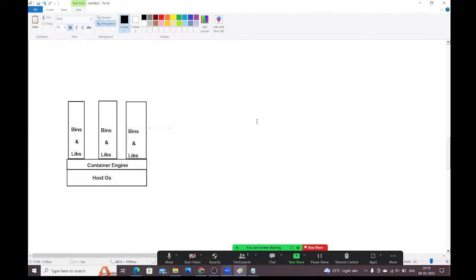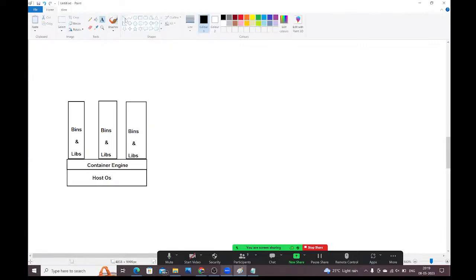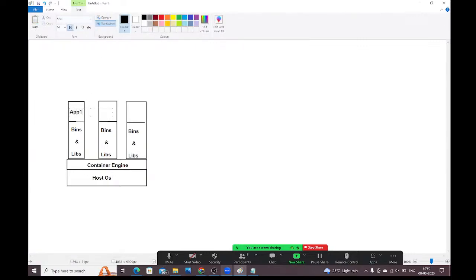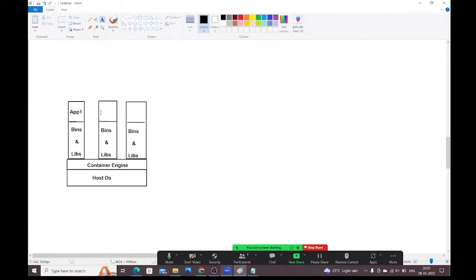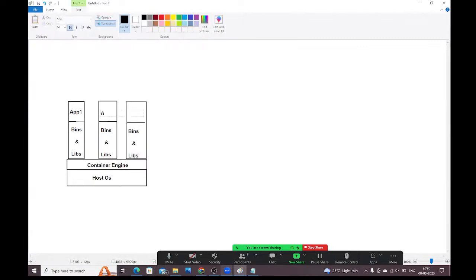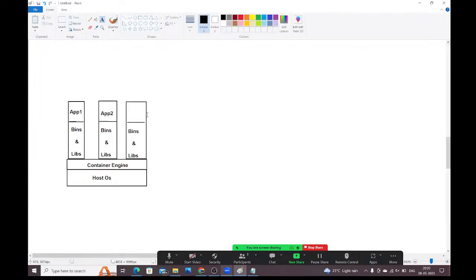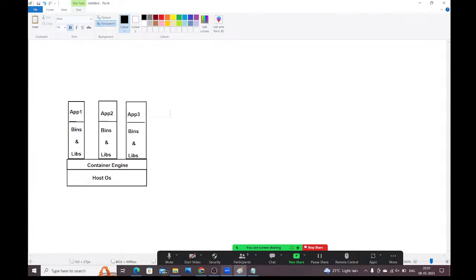Now you can directly run the application here. You can run the application. Application 1, application 2, application like this.